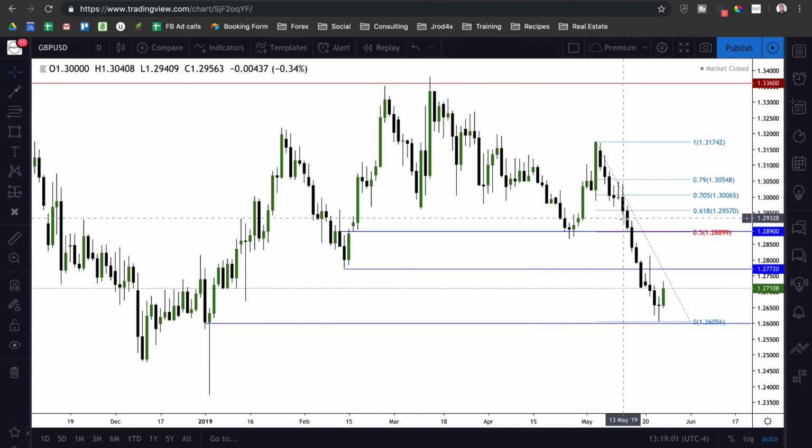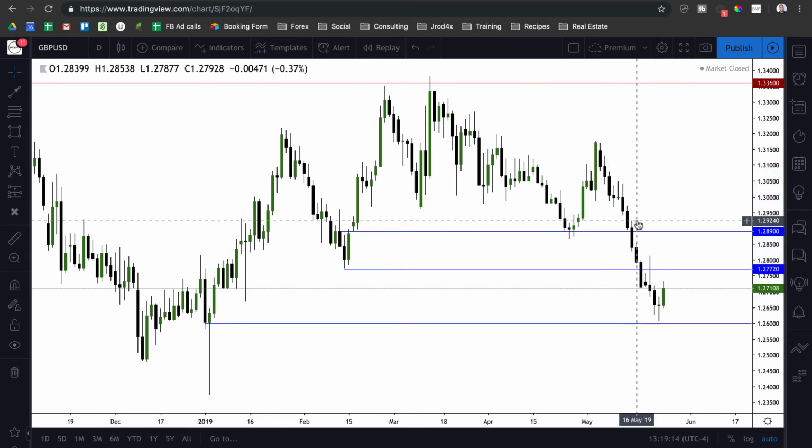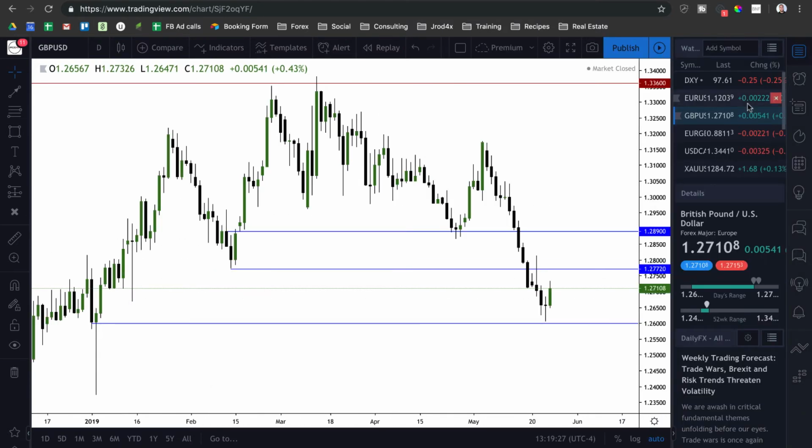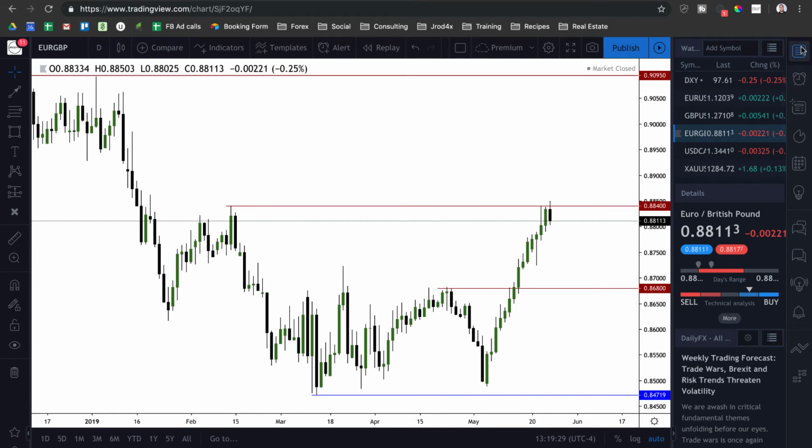We could even trade higher than the 29 big figure level up into the optimal trade entry levels around 61.8 to 79%. But again, that's really contingent on what happens at the 29 big figure. So overall, right now, just looking to see if we can trade up into 29 big figure, 28.90. If we get a reaction there, confirm bearish price action, then I'll be looking for continued shorts on British pound. But as of right now, as I mentioned, staying on the sidelines, wait until I have some more information with that.